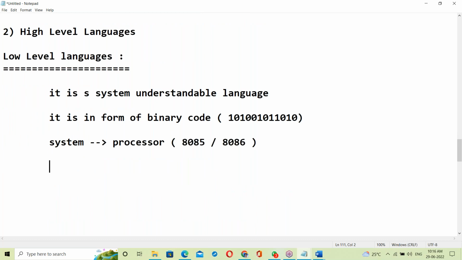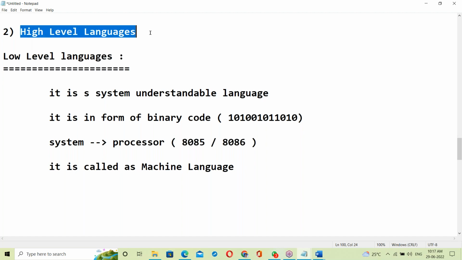It is called machine language. Low level language, binary code, is called machine language. Machine means computer, processor here. So low level language is machine language. Next, high level languages.